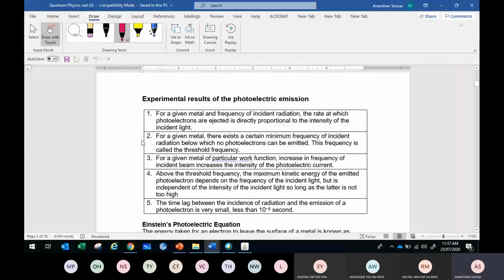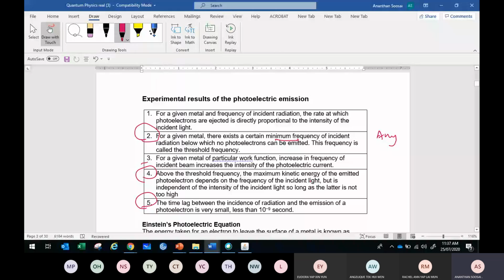The second one: the existence of a minimum frequency was found, but wave theory predicted any frequency can release electrons. The next one, time lag. There is no time lag, but they predicted there should be a time lag. Third, the maximum kinetic energy is found to be dependent on frequency and not intensity. In other words, the release of electrons is independent of intensity. It just depends on frequency.